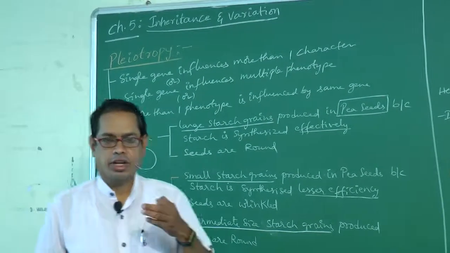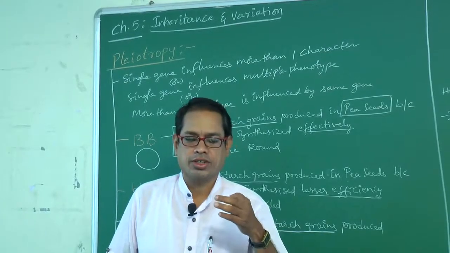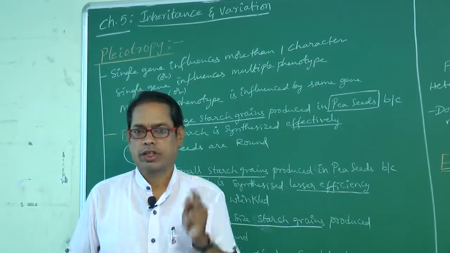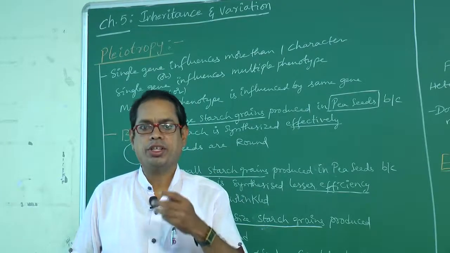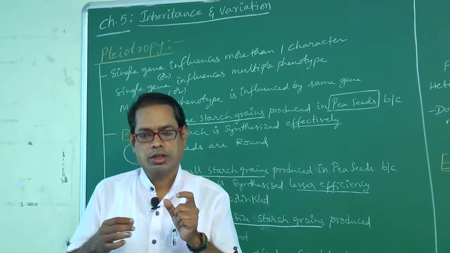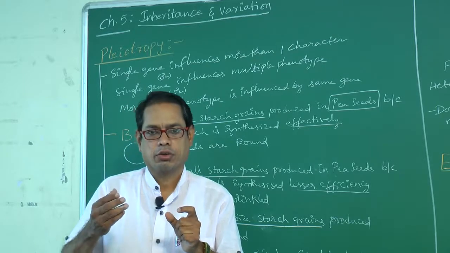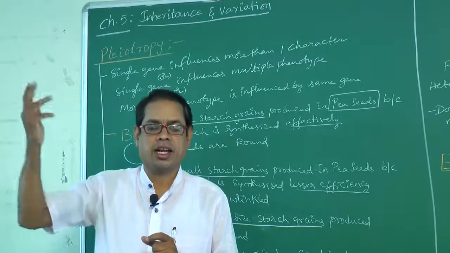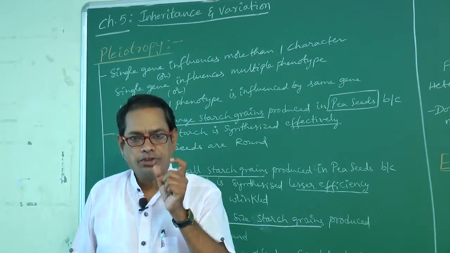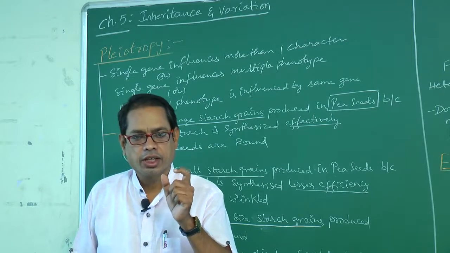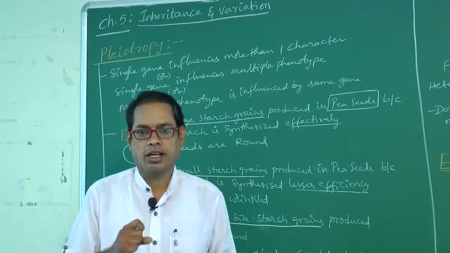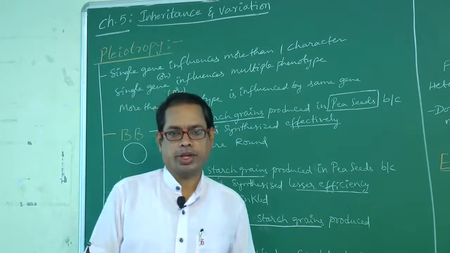Generally, a gene influences one character. That is not pleiotropy. Pleo means many. That means sometimes some genes may express more than one character, that is many characters. Many characters means multiple phenotypes. If a gene influences more than one character, it is called pleiotropy.